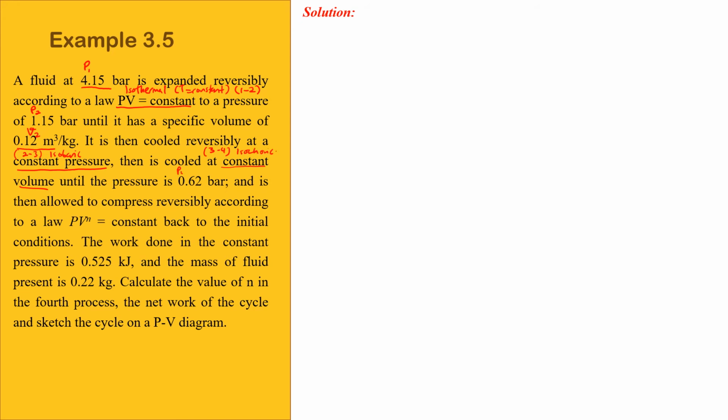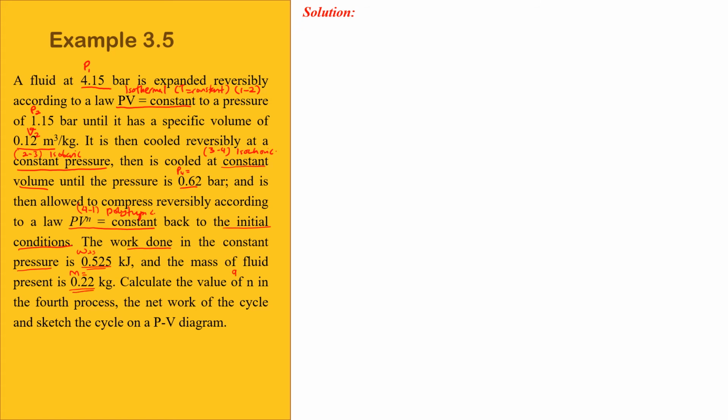And then dia punya P4 dia bagi 0.62 bar, and then it's allowed to compress reversibly according to the PV power of N is equal to constant. Jadi 41 dia adalah polytropic. Okay, kita cakap back to the initial kan. So 41 adalah polytropic process. And then the given adalah the work done in the constant pressure. So W23 tadi adalah 0.525, and then dia bagi mass is equal to 0.22 kg.